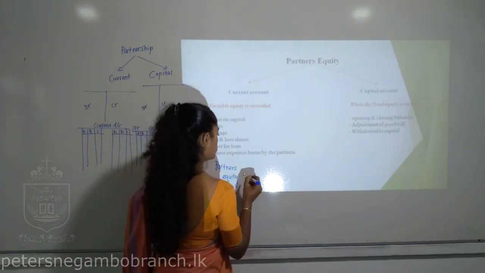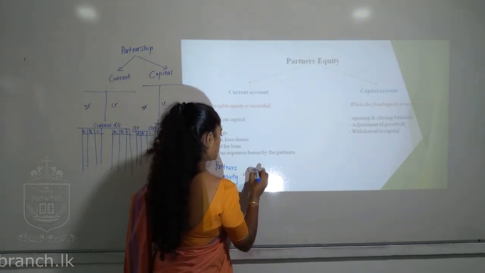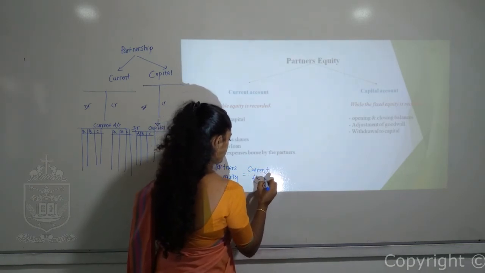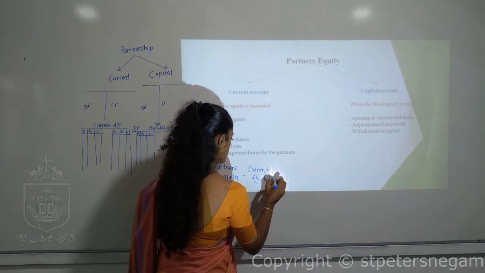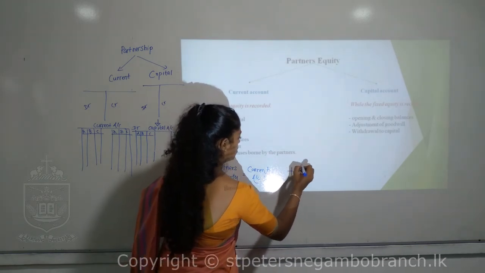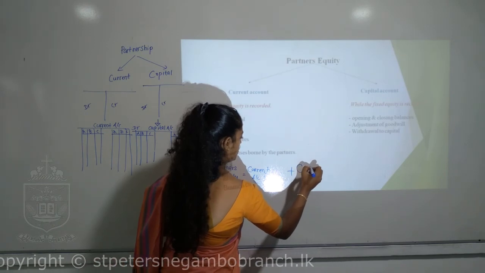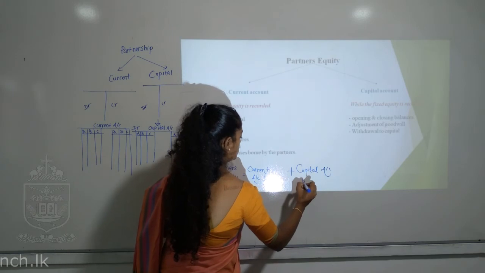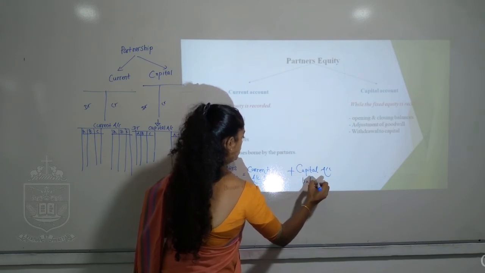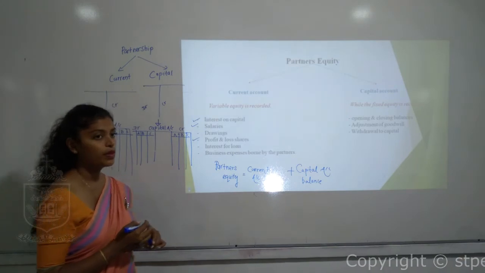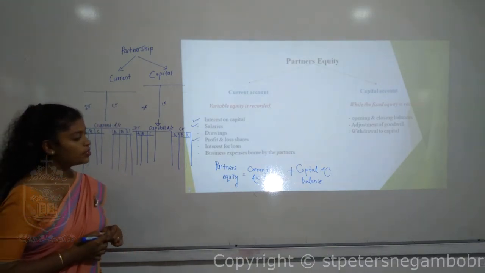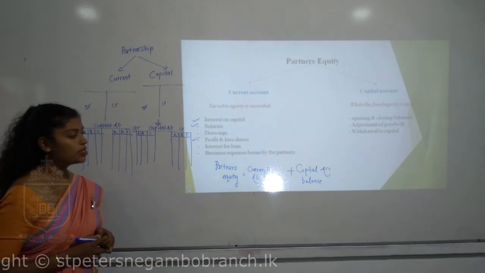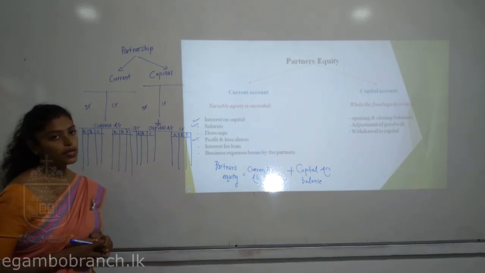One is short term or variable items, so current account balances, plus capital account balance. So in order to find the total amount of a partnership, it is found in this way. The total value of the partners' equity is created with the balance of the current account and the capital account.